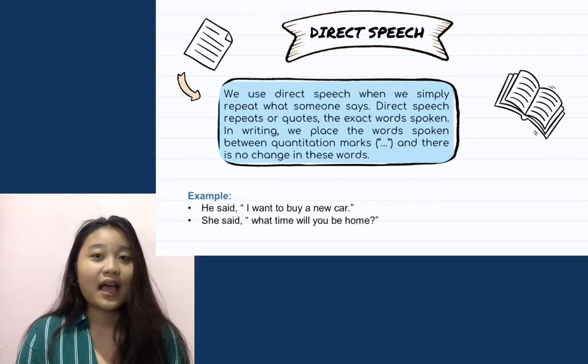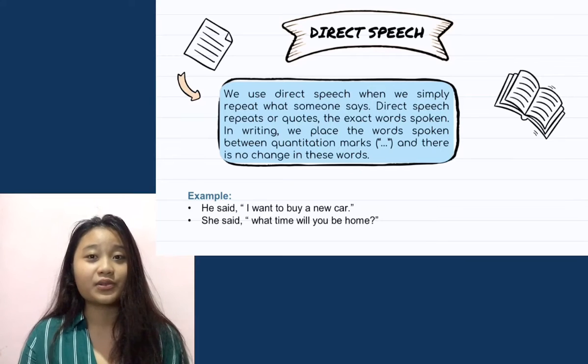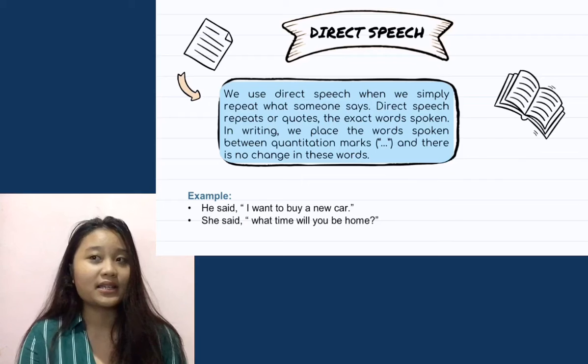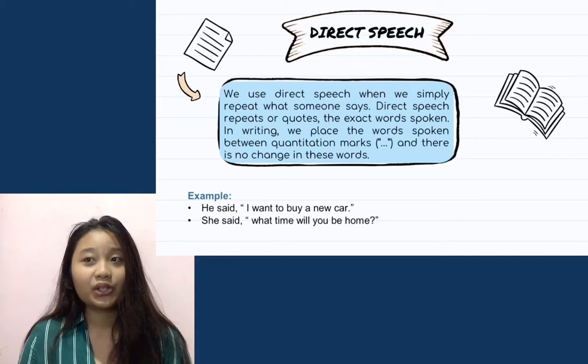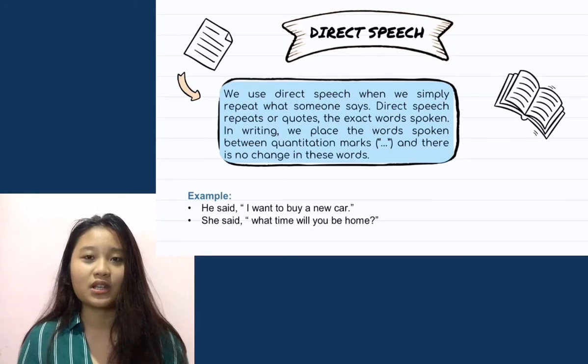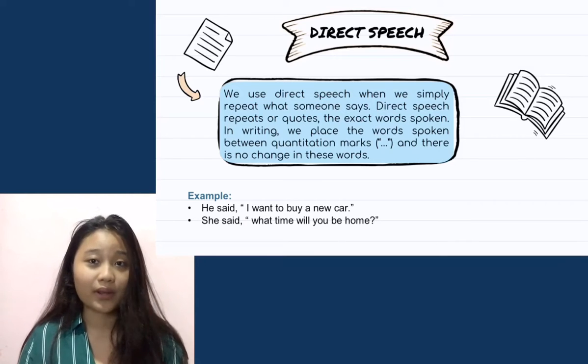He said, "I want to buy a new car." Don't forget to put the quotation marks. And the second example: he said, "What time will you be home?" So in direct speech, you don't have to change the subject, the object, or the adverb. You just write the exact words spoken.